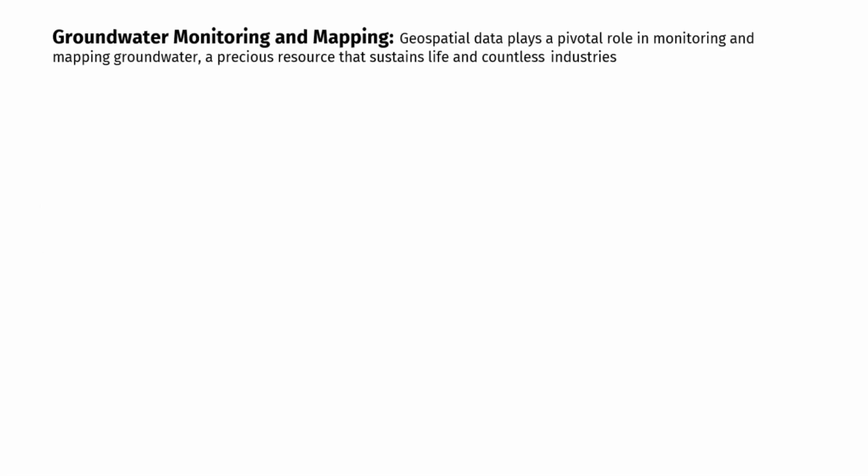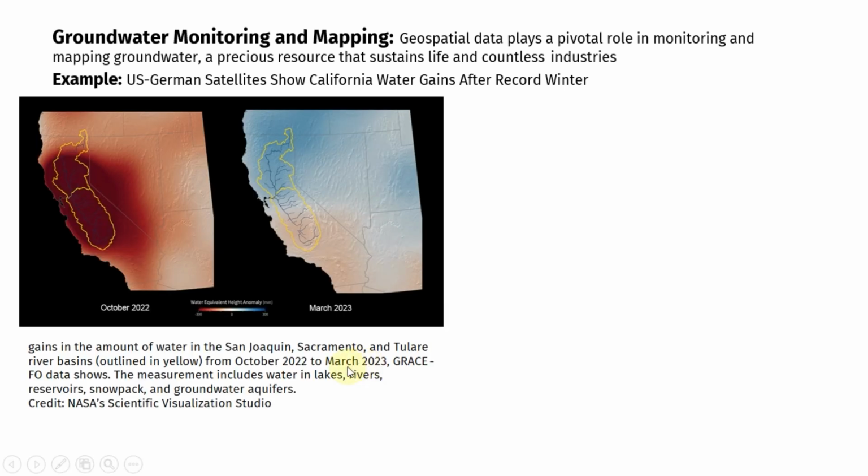Groundwater monitoring and mapping. Geospatial data plays a pivotal role in monitoring and mapping groundwater, a precious resource that sustains life and countless industries. Here, we have an example. California water gains after record winter. The first image shows gains in the amount of water in the San Joaquin, Sacramento, and Tulare River basins in California from October 2022 to March 2023 as per GRACE FO data. This measurement includes water in lakes, rivers, reservoirs, snowpack, and groundwater aquifers.